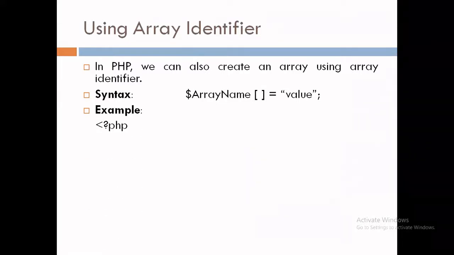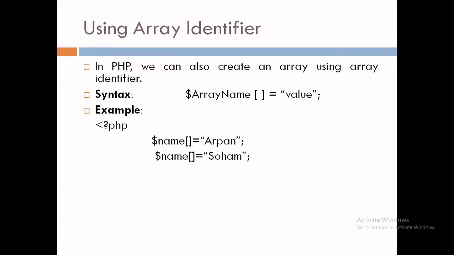Example: starting PHP tag, then $name, then square bracket is equal to, in double quotation, Arpan. So here Arpan, that is my first element of array name, and it will be stored at index number 0. Next, $name, again square bracket, in double quotation, Soham. So Soham, that is my second element which will be stored at index number 1. Then $name, again array identifier, is equal to Alisha. So Alisha, that is my third element which will be stored at index number 2.